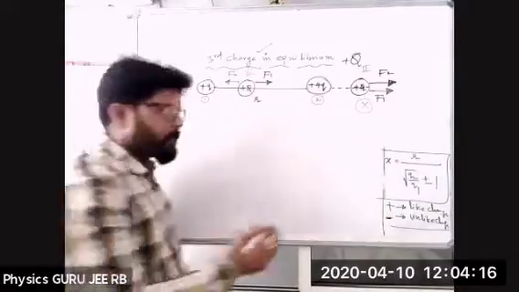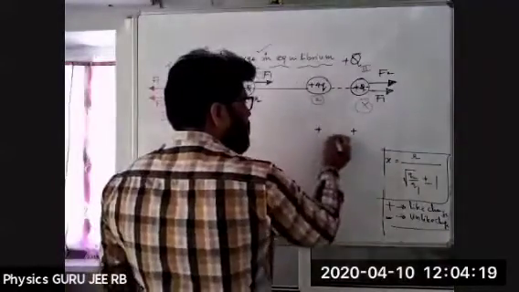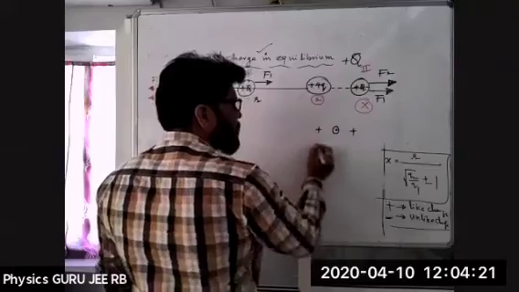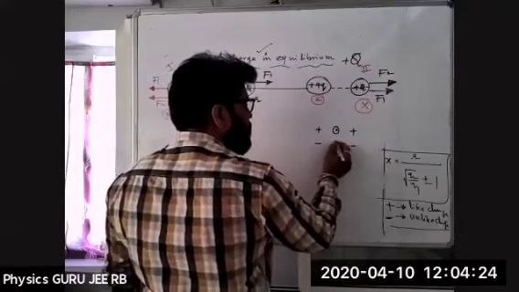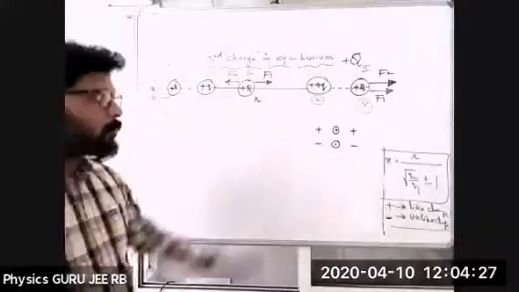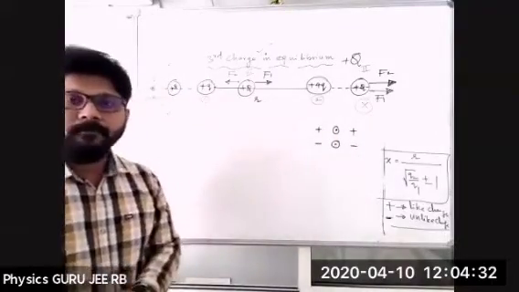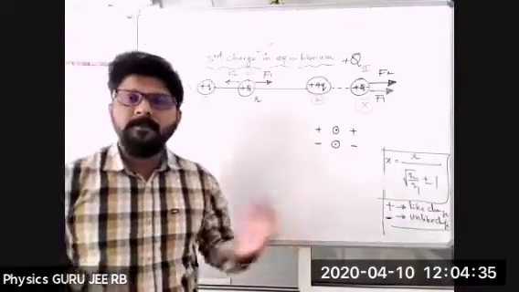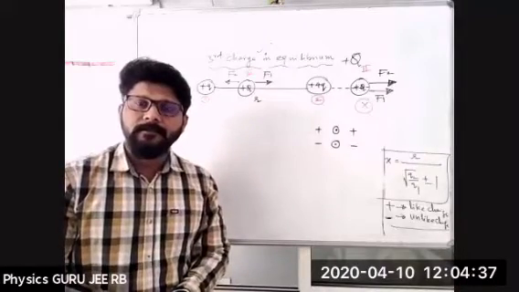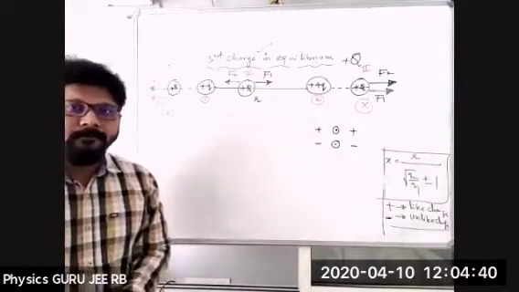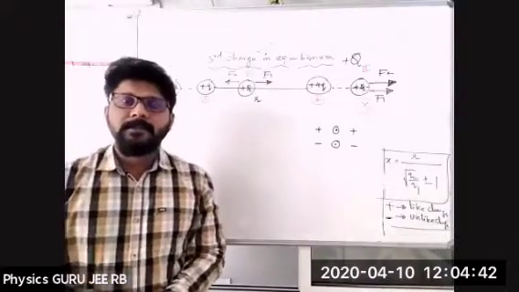In this case, if both are positive, it is in the middle only. If both are negative, it is also the middle point. So whether both are positive or both are negative, it will be the middle point. If one is positive and one is negative, we'll see how it will look. Now is it clear to all of you? The concept is clear.